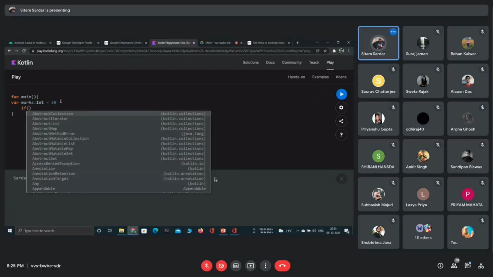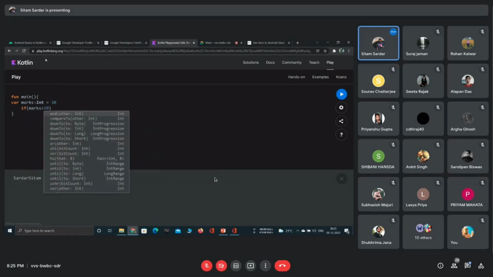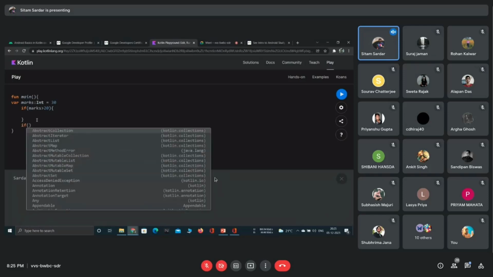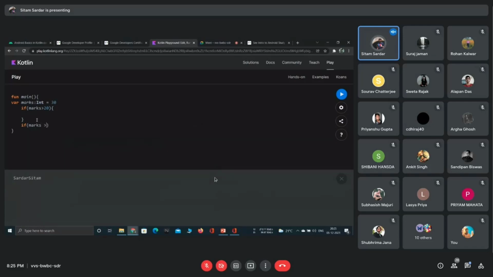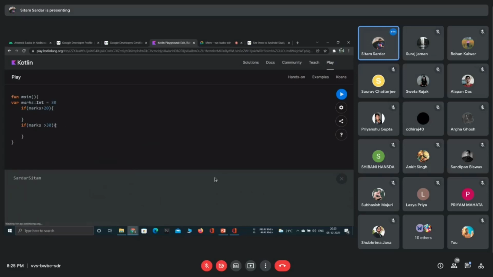What I am thinking is that if the marks is greater than 20, then I want to achieve something. Otherwise, if the marks is greater than 30, then I want to achieve something.